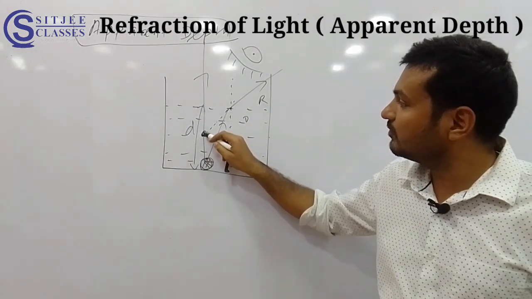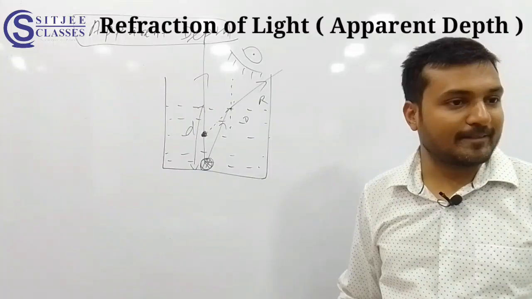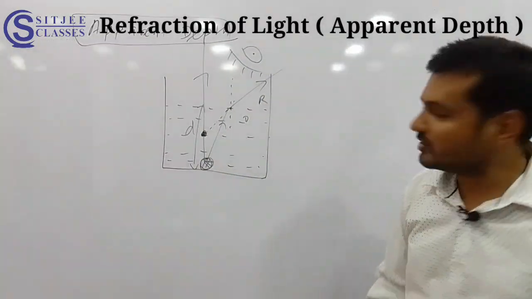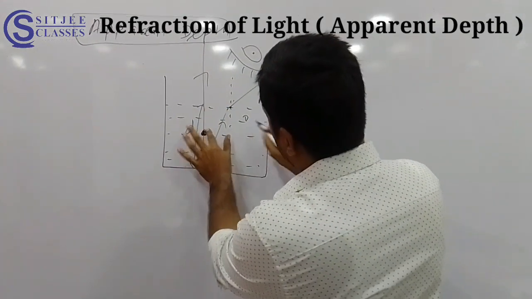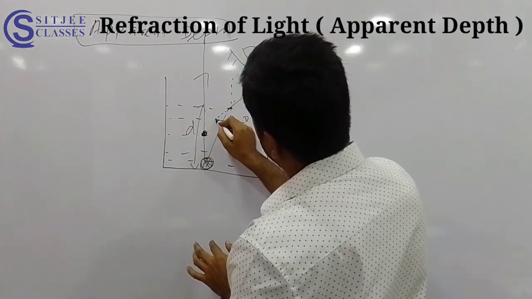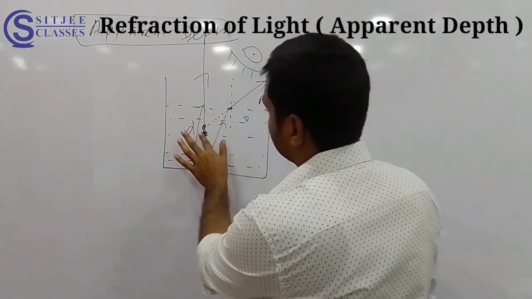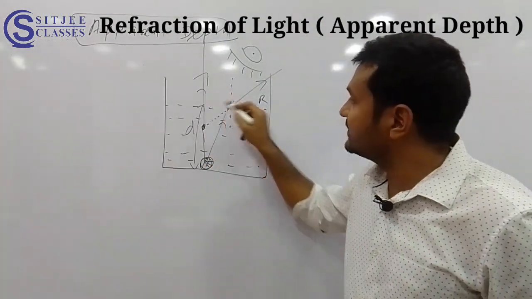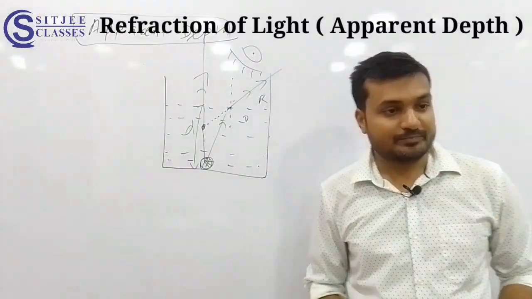Are you able to understand? Because his eyes will predict that this ray is coming from a straight line. If you want, you can extend it like this. It will show here. Is it clear? Are you able to understand this? Once again listen. Very interesting.